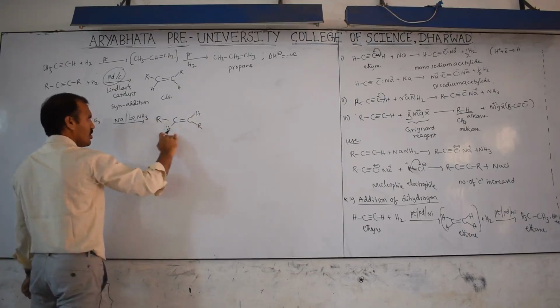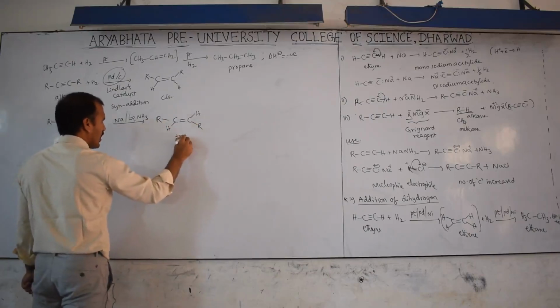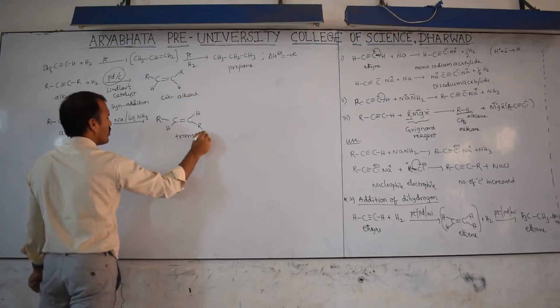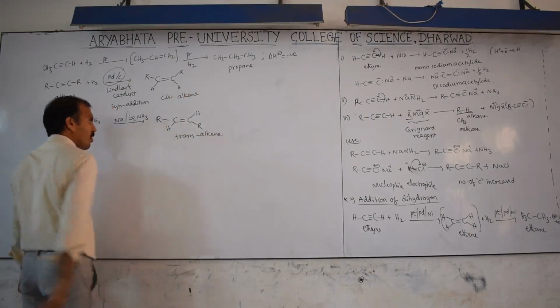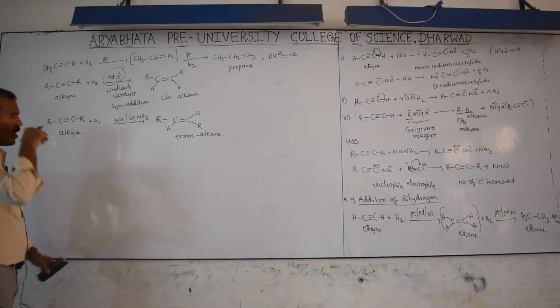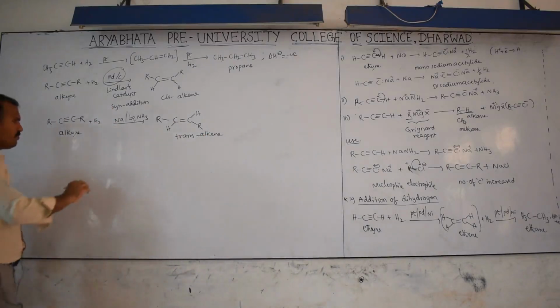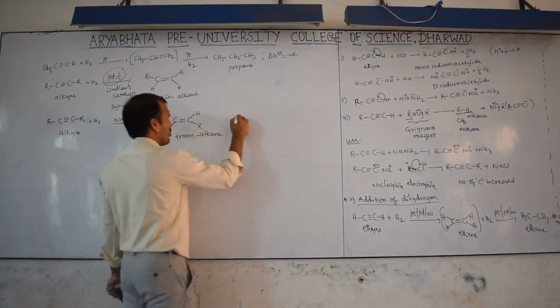These are opposite. Therefore this is the trans alkene. This is also an alkene. Why is trans formed here? I already explained in the alkene chapter, that you know very well. Otherwise I will give the reason also here.